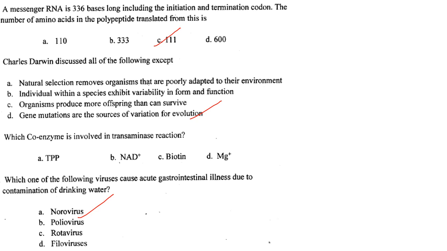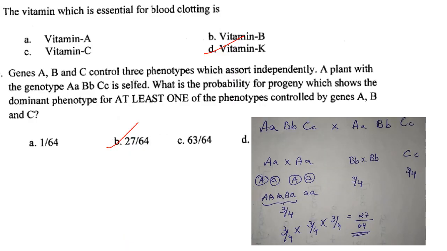It is not given in the options. Then, which one of the following viruses causes acute gastrointestinal illness due to contamination of drinking water? So the answer is option A, that is norovirus. Answer is option A. So coming to the next question, the vitamin which is essential for blood clotting is vitamin K.